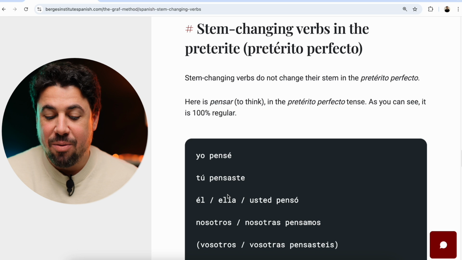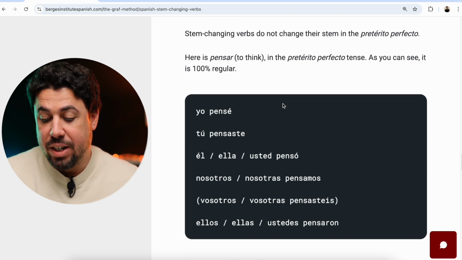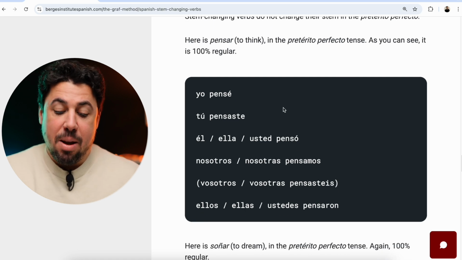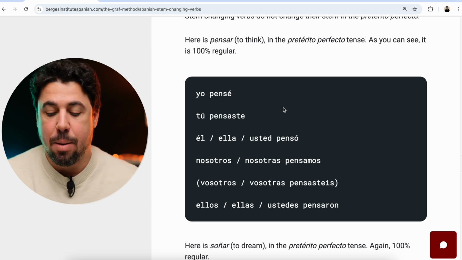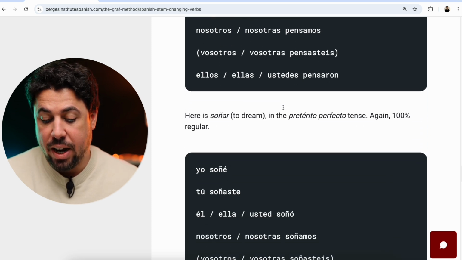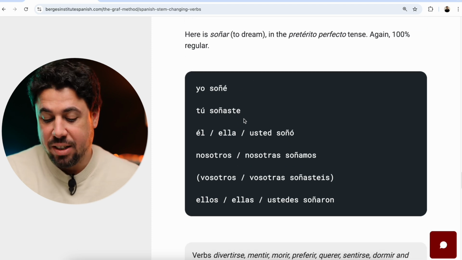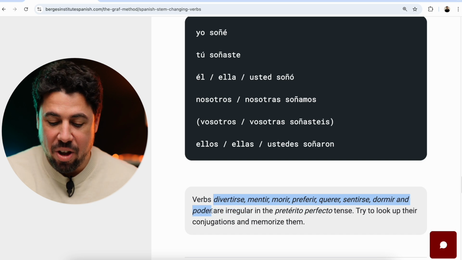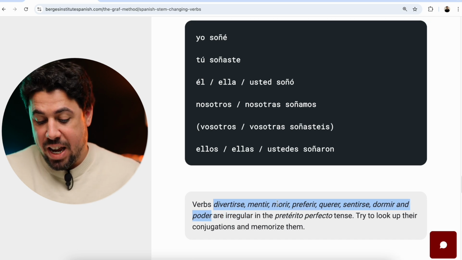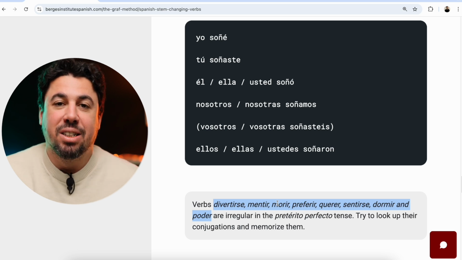Okay, so stem changing verbs in general, they don't change in the past tense, in the preterite. So here is pensar in the preterite, pensé, pensaste, pensó, pensamos, pensasteis, pensaron. There is no stem change. And here is soñar, again, 100% regular. Soñé, soñaste, soñó, soñamos, soñasteis, soñaron. These verbs here, divertirse, mentir, morir, preferir, querer, sentirse, dormir, and poder, are irregular in the preterito perfecto tense. So these ones, you can look them up and memorize their conjugation.